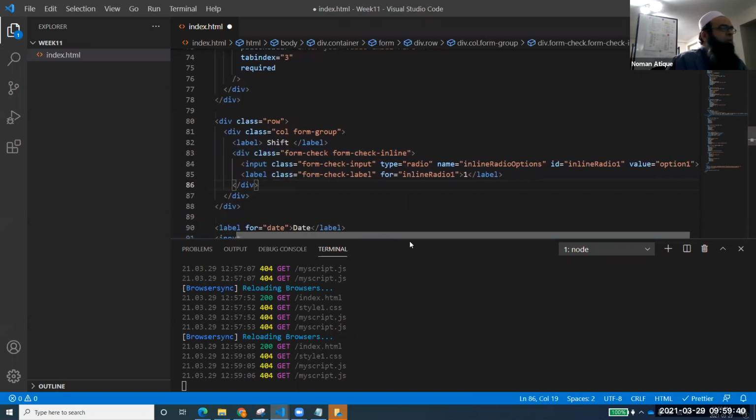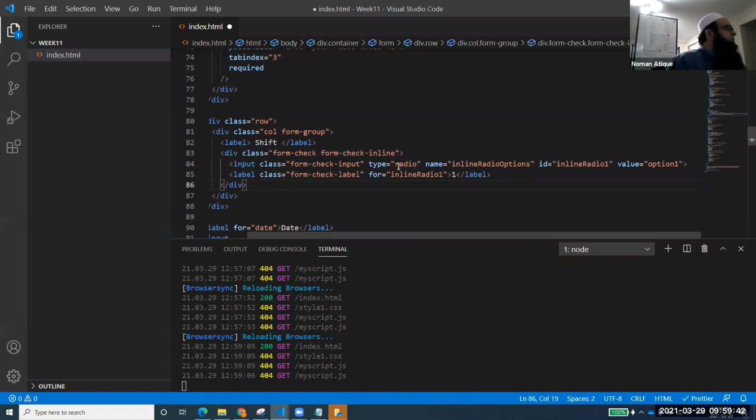Type is equal to radio, class is equal to form-check-input, right? Name is equal to, not the initial radio button name. For example, I'm taking it for the shift. I want to implement a shift, morning and evening, for example. And ID is equal to, for example, you can say morning, and the value is equal to morning.